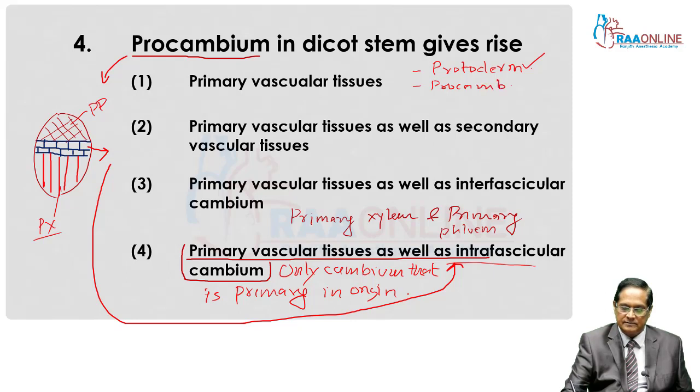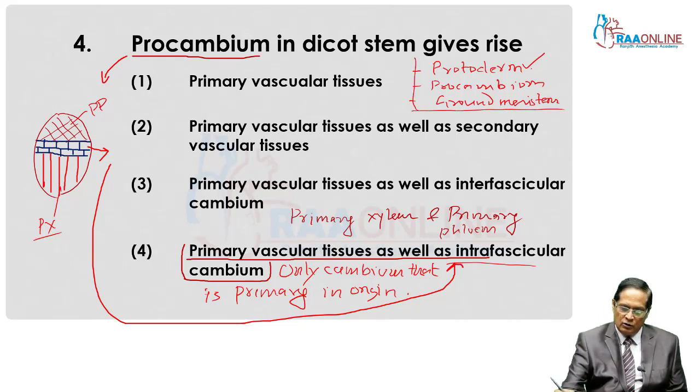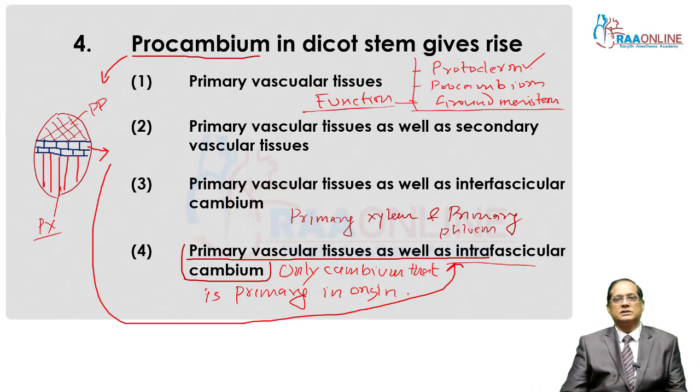And the last one is ground or fundamental meristem, the remaining portion of plant body. Except protective layer and vasculature, all the tissues are formed by ground meristem. This is meristem on the basis of function.